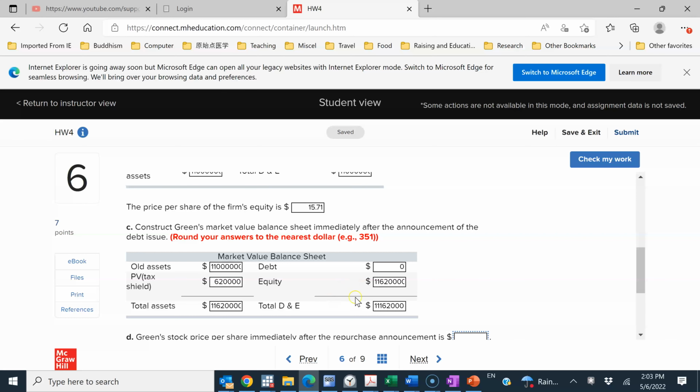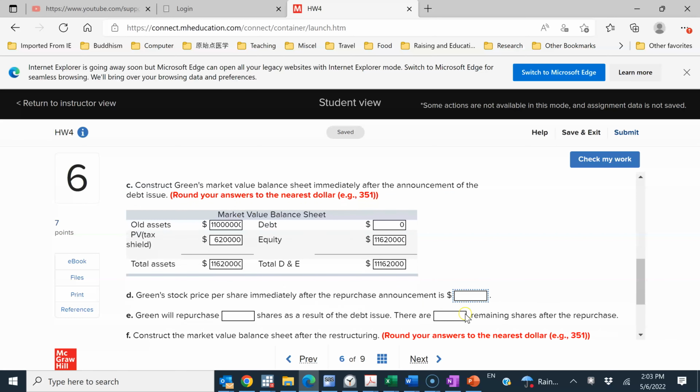So then part D here is basically asking us what is the new stock price, right? So again, we have to have some knowledge of the market efficiency in order to answer this question, right? So how can we get the stock price per share? We know the total equity value, right, which is $11,620,000.